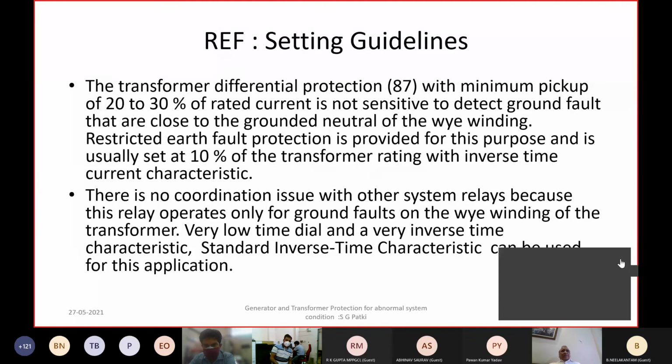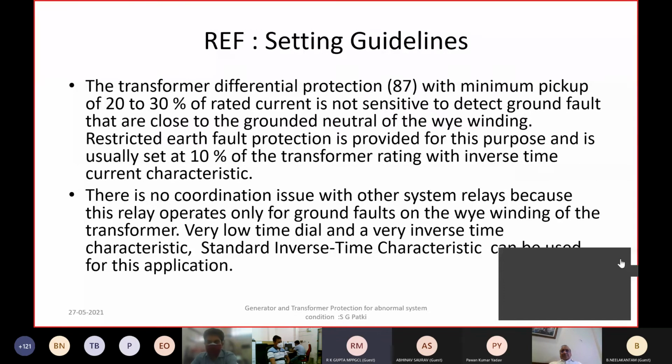You isolate all the outgoing lines manually, and the machine has to be tripped by hand in that case, because other protection will not operate, since even LBB has failed to operate. So you have to do hand tripping of the generator and turbine and open all the outgoing lines.